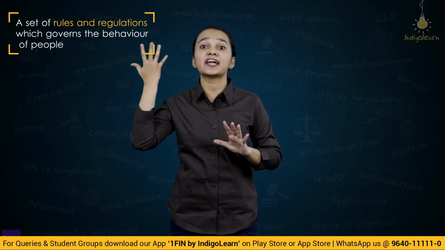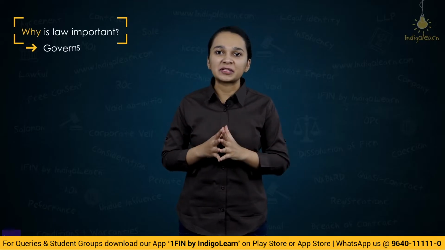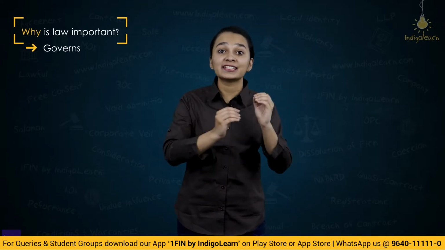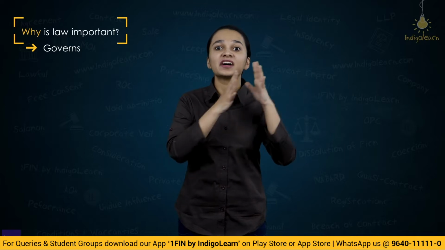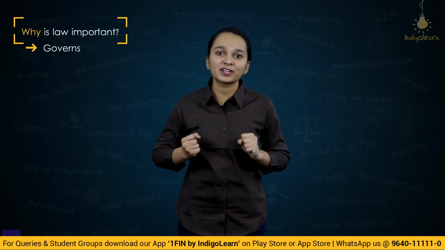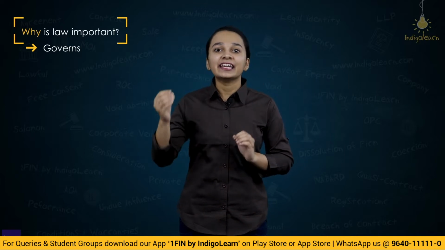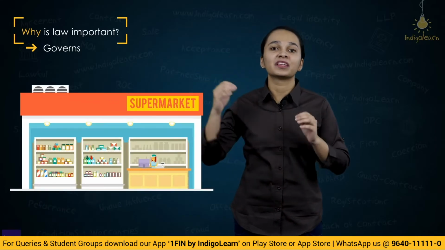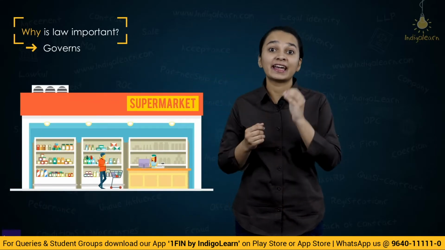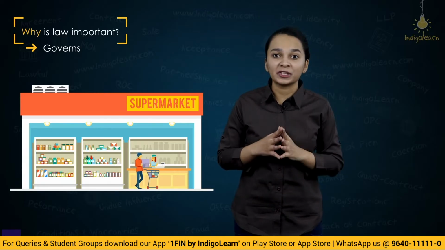Now that we have understood what, let's go to another question, and that is why. Let's now understand why is law important. Law is important in order to maintain discipline amongst the people, so that if there's any conflict which arises amongst the people, there is a solution to that conflict. Say you go to a grocery shop and do not pay the money to the shopkeeper there.